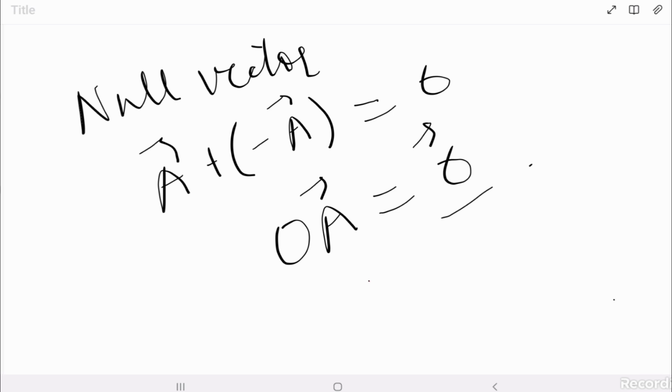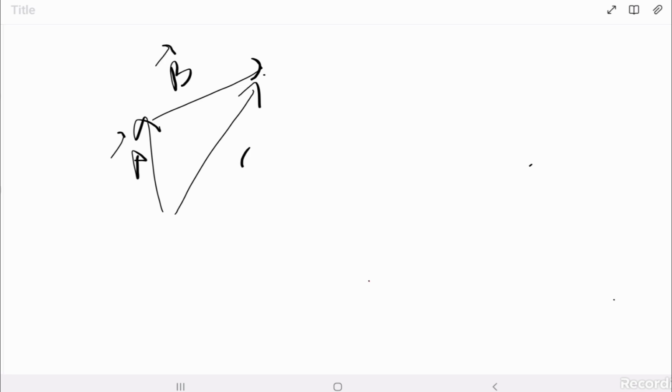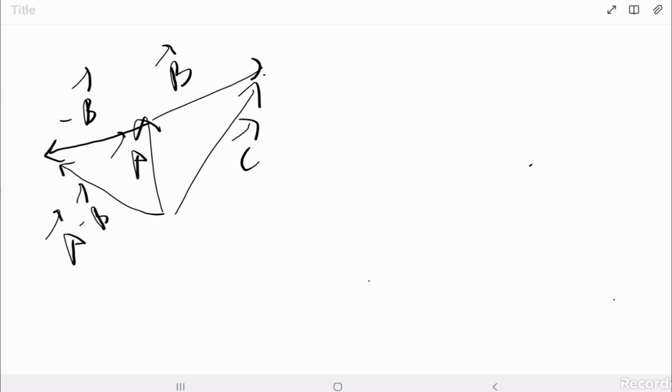Okay, so let's talk about subtraction. How is subtraction done here? It's simple. This is A, this is B and this is A plus B, by the triangular law. In order to subtract, you will take the opposite of B, that is minus B, in this direction. So this will give you A minus B. So this is how two vectors are subtracted.